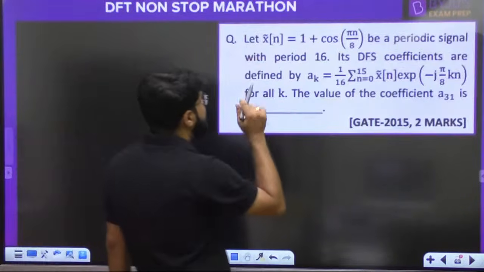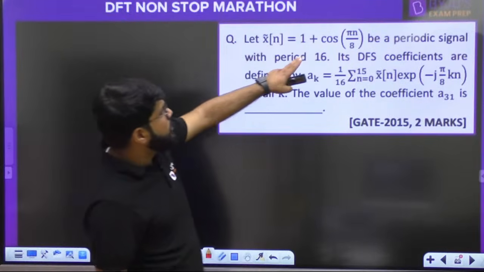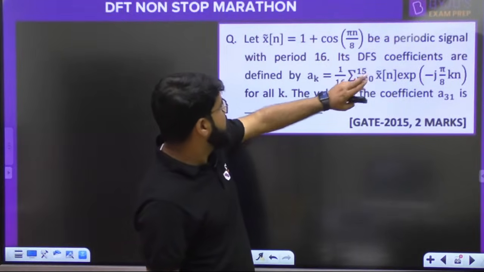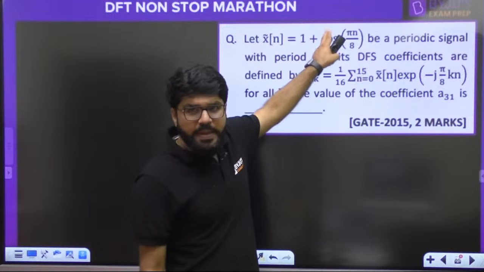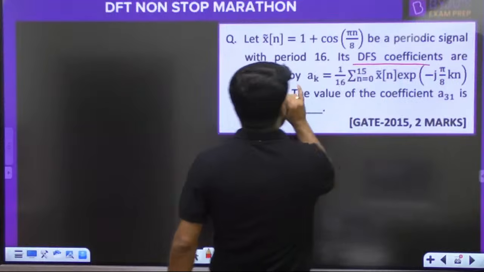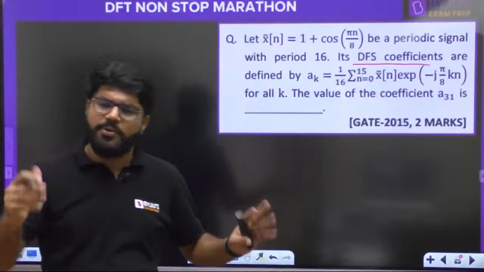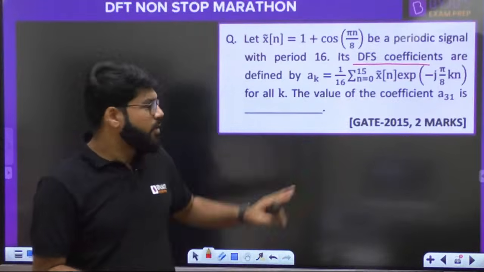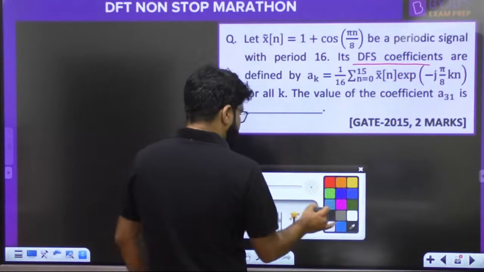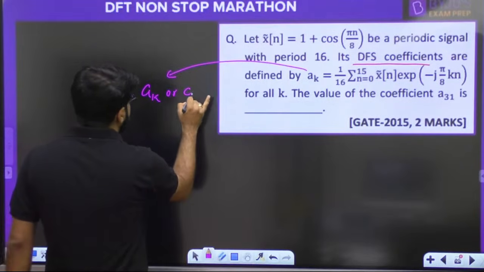So GATE 15, 2 marks, again based on the discrete Fourier series, DFS. Let x[n] equal to 1 plus cos(pi n by 8) be a periodic signal with period 16. 2 pi upon pi by 8 is 16. Its DFS coefficients are defined by, we all know this definition. They have given the definition, but I already know what is this A_k or C_k.